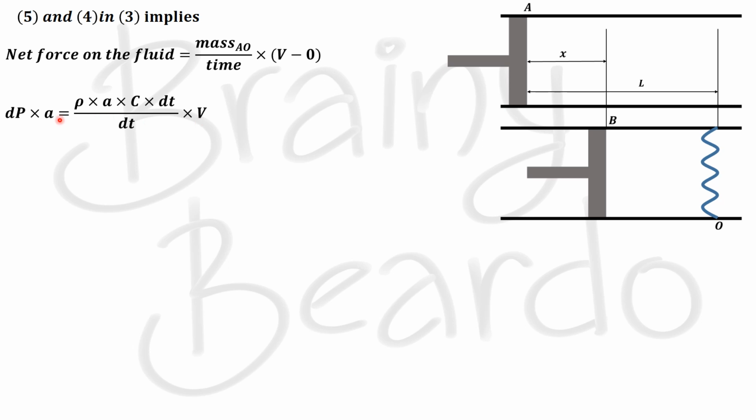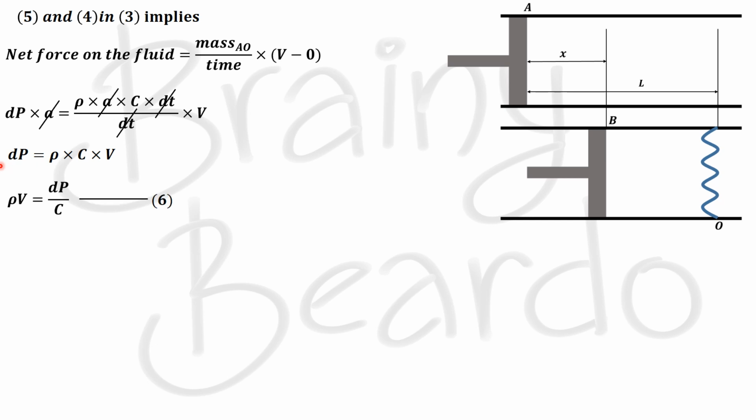And as you can see, this area term could be cancelled out, and similarly this dt term could also be cancelled out. So what will be left is dP is equal to rho into C into V. Now I'll take the C to the other side, so we get rho V is equal to dP by C, and we'll call it equation number 6.